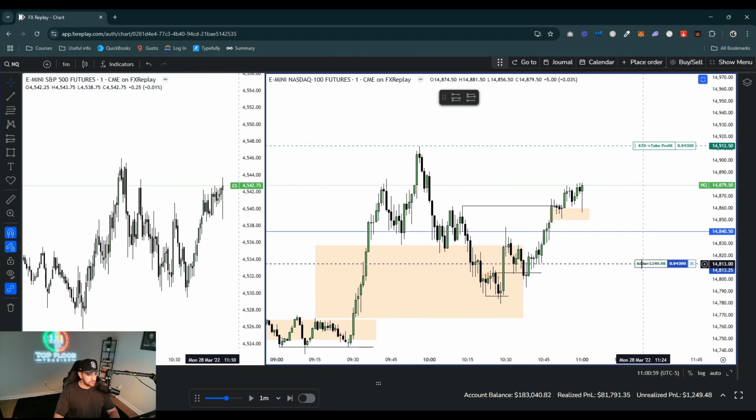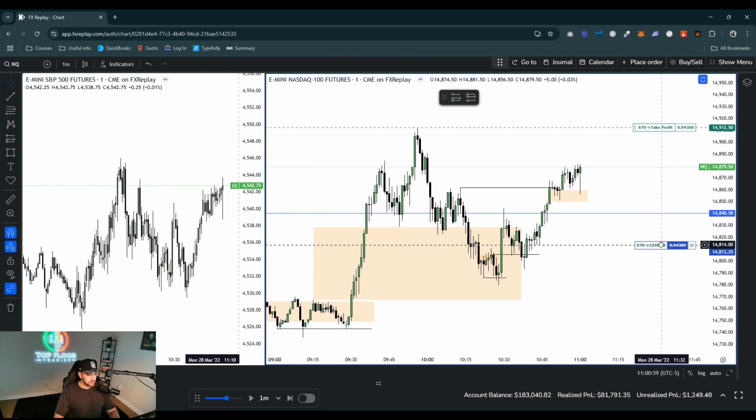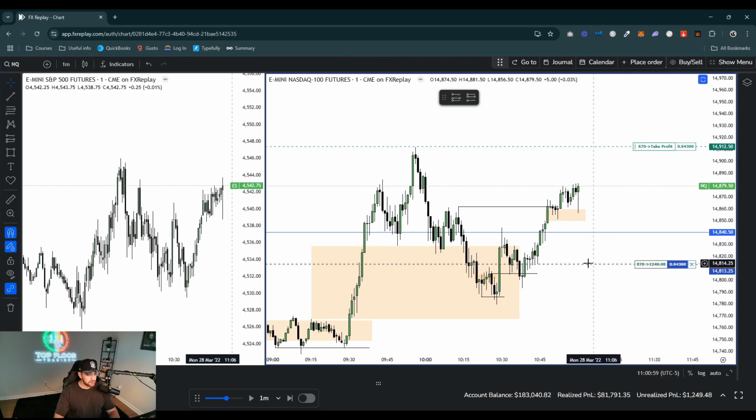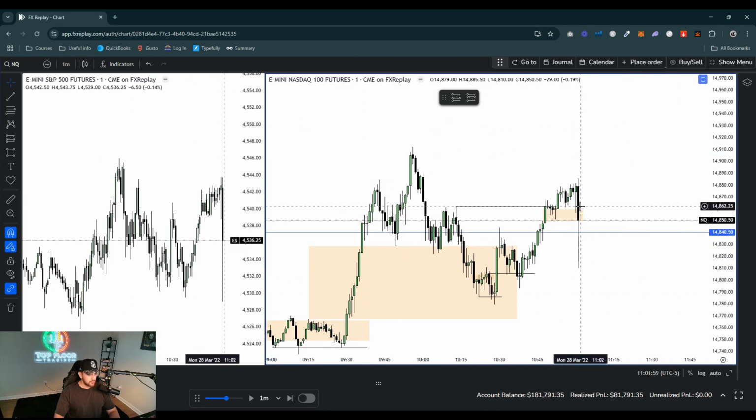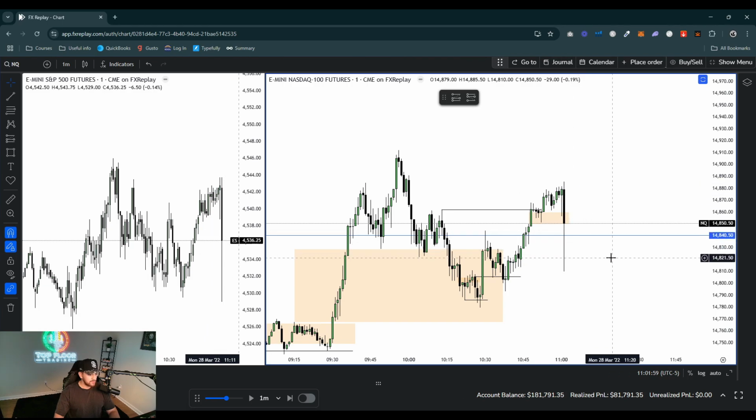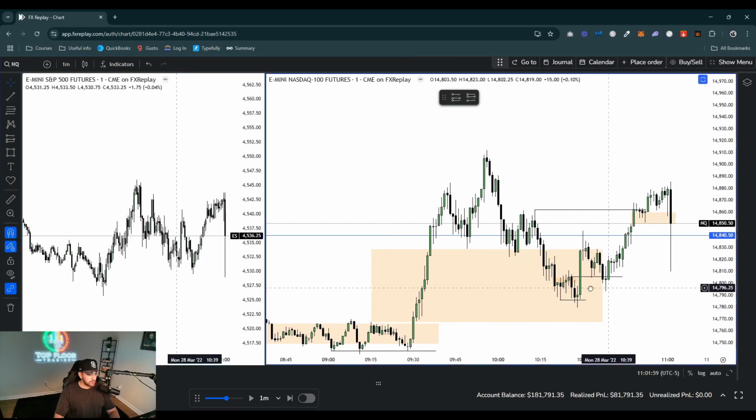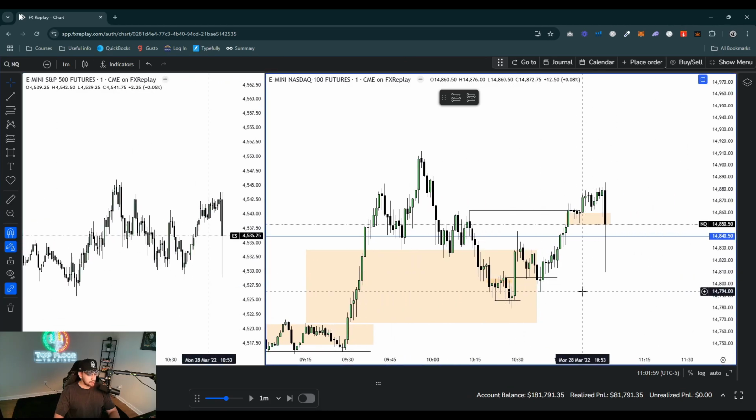So let's go ahead and just trail this stop loss a little bit. I can't even grab the stop loss for some reason, but all right. Oh, and end up getting stopped out here. So this is 11 a.m. open lower, stopped me out at the break even. But we got some of our loss back that we incurred right here, okay?